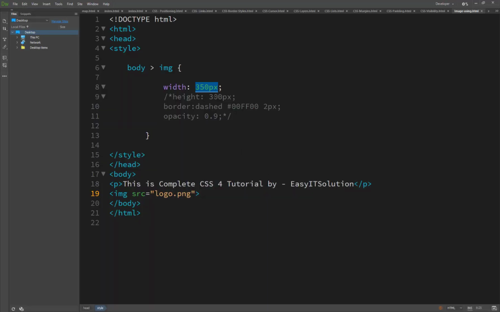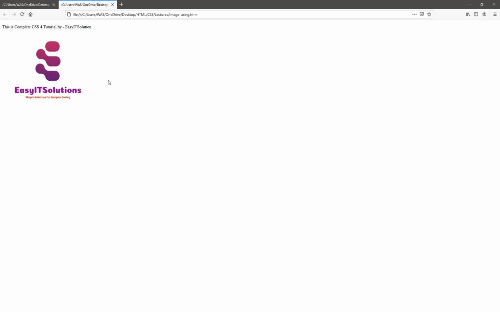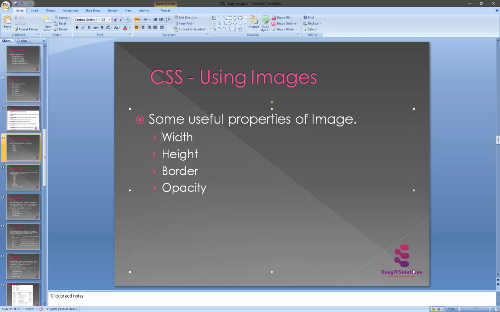If I set the height, it automatically adjusts to 300 pixels basically. So we have just seen the width and height properties.